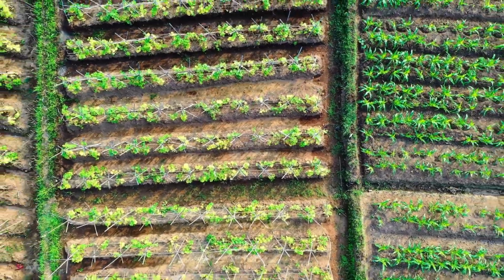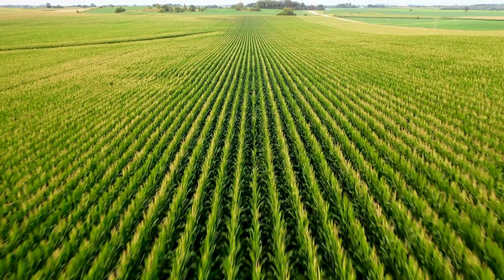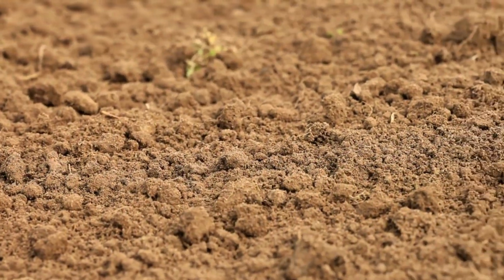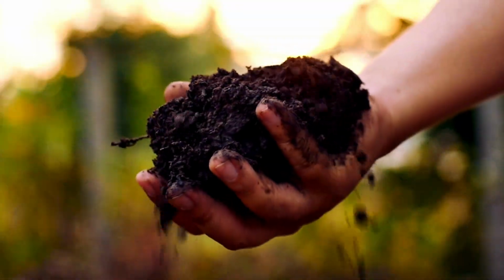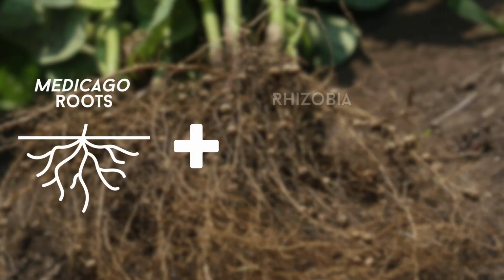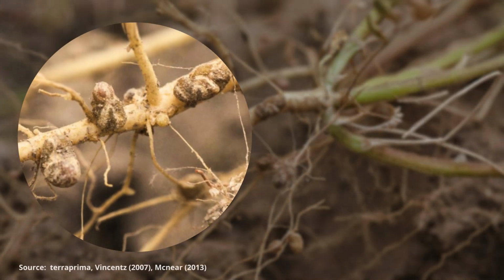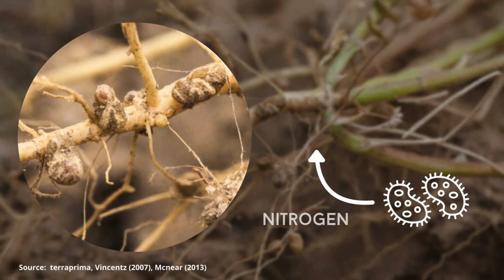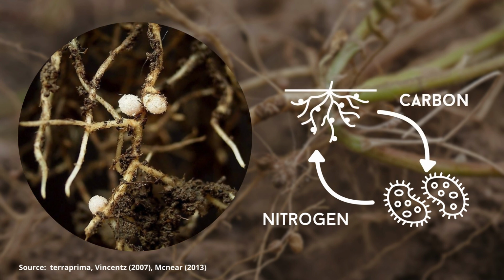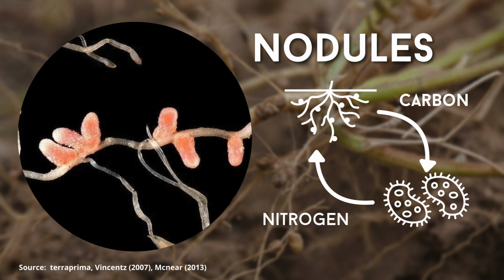Our project context involves addressing the environmental impact of agriculture and eventually contributing to more eco-friendly farming practices that reduce the negative impacts of synthetic fertilizers. We expect to provide fundamental knowledge about the molecular mechanisms of the nitrogen-fixing symbiosis that Medicago establishes with a bacteria called Rhizobia. This bacteria provides nitrogen to Medicago in exchange for carbon. This exchange takes place within specialized organs known as nodules, which form on the plant's roots.